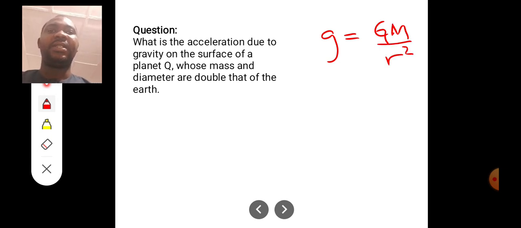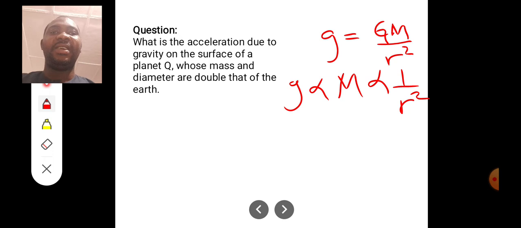From this, we can see that acceleration due to gravity is directly proportional to M, and inversely proportional to r squared. Now let's look at the question again.